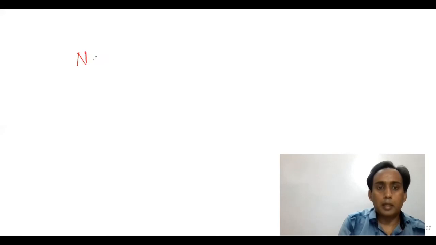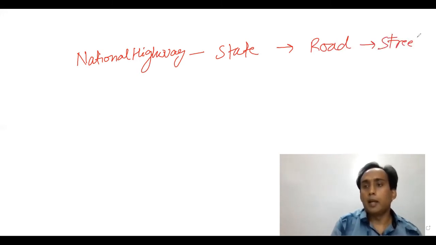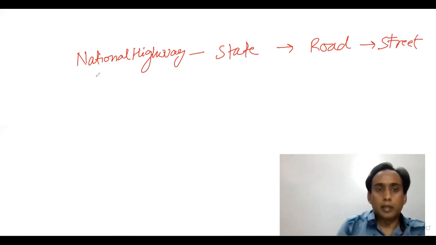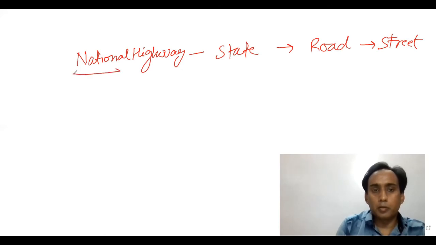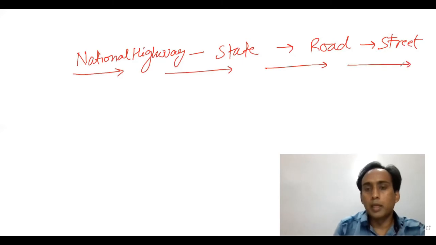You know that there are national highways in our country, then the state highways, then the roads, then the streets. Suppose you order something from Amazon or Flipkart, and the transport system takes your courier from the national highway to the state highway, towards the road, towards your street, and to your home.